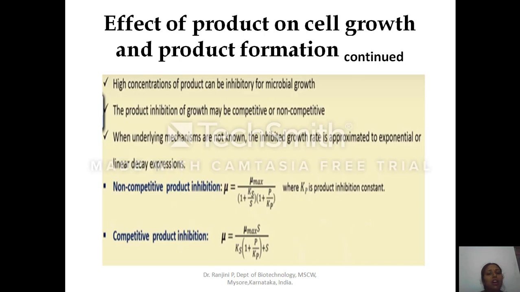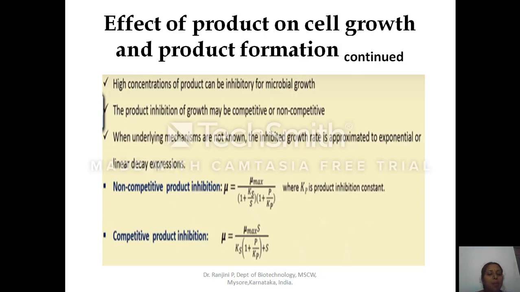High concentration of the product can be inhibitory on the microbial growth. The product inhibition could be competitive or non-competitive. When underlying mechanisms are not known, the inhibited growth rate is approximated to exponential or linear decay expressions. Non-competitive product inhibition can be calculated: mu, the specific growth rate, is equal to mu max divided by (1 plus Ks divided by S) into (1 plus P divided by Kp). Kp is the product inhibition constant.